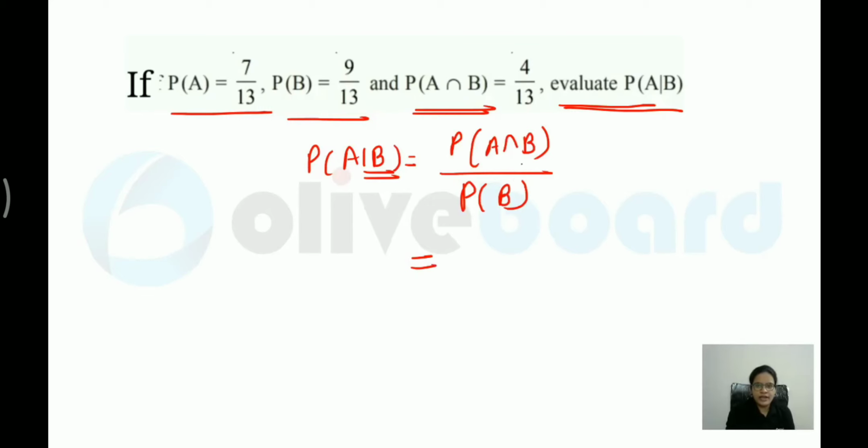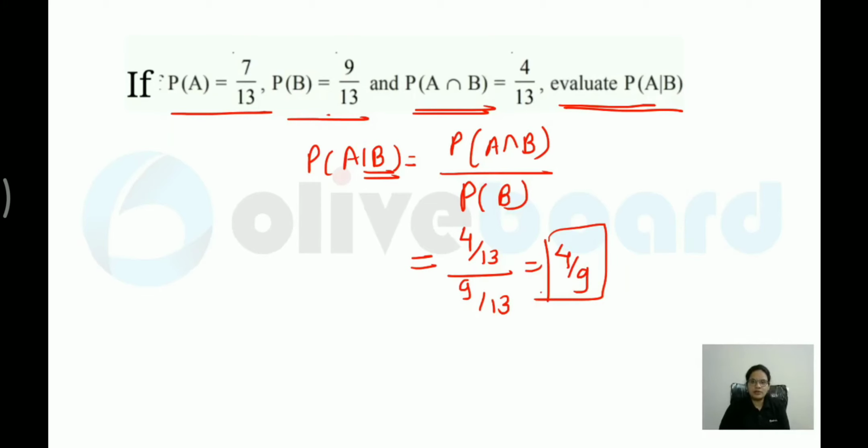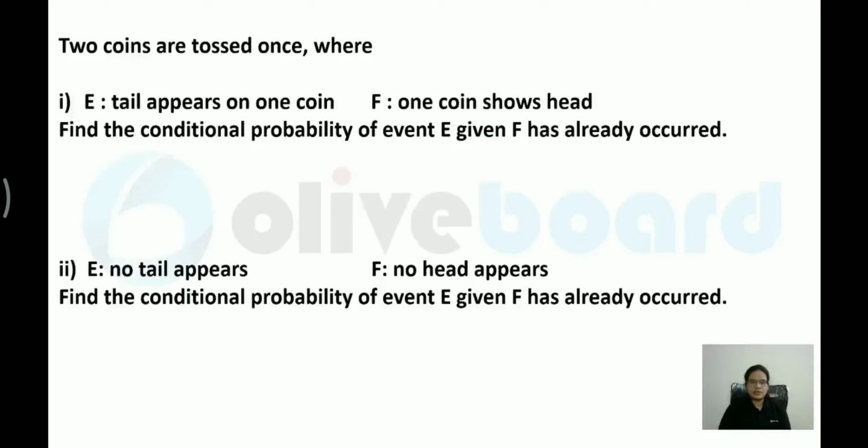A intersection B means 4 by 13. What is the probability of B? 9 by 13. What would be your answer? 4 by 9 would be the answer. This is how you have to evaluate the conditional probability. Let us move on to the next question.